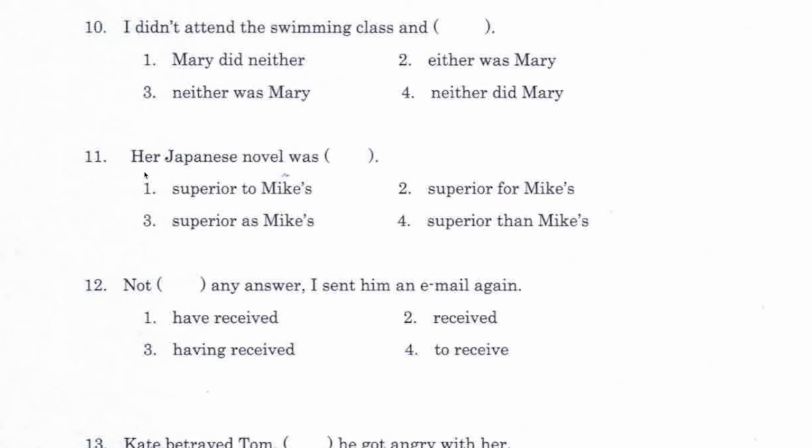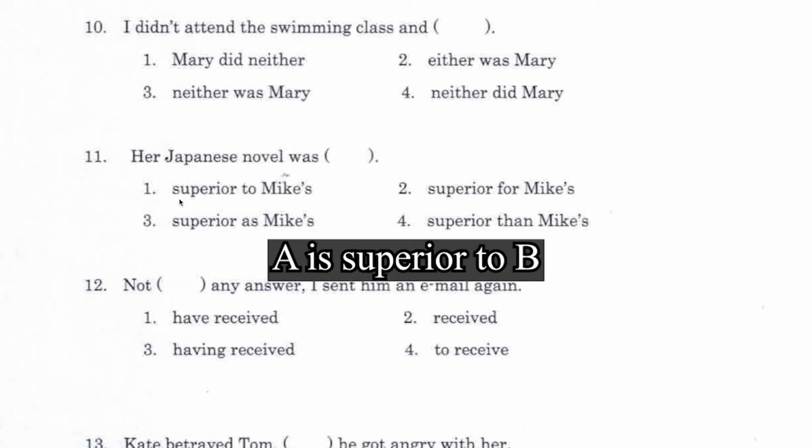Number 11: her Japanese novel was superior to Mike's, superior for Mike's, superior as Mike's, superior than Mike's. Okay, the adjective superior compares two things or people, and it requires the preposition to instead of than, which you normally see in comparative sentences. So number 1, superior to Mike's.